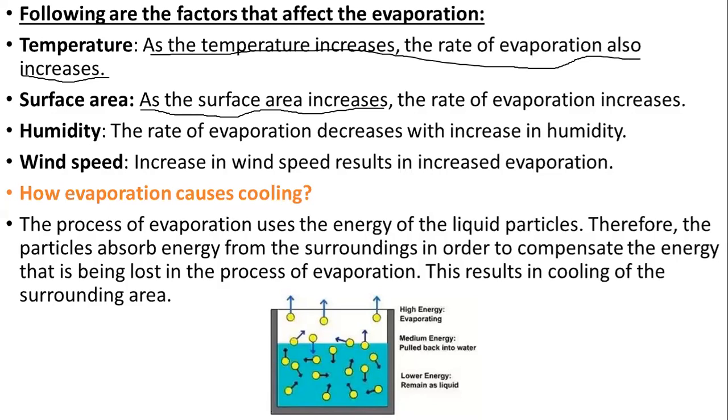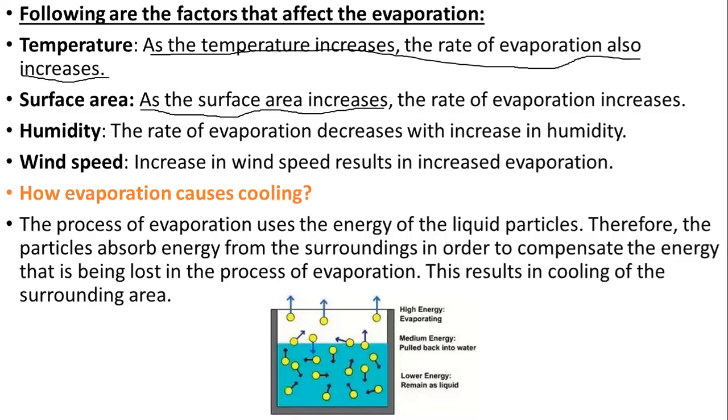So what happens, this sprinkling of water made the atmosphere cool, because the hot air present in the atmosphere evaporates this sprinkled water and the atmosphere becomes cool. Similarly, when hot water is poured from a narrow container to a broader container, because of evaporation, it becomes cool. Now, why does it happen? Why does evaporation cause cooling?